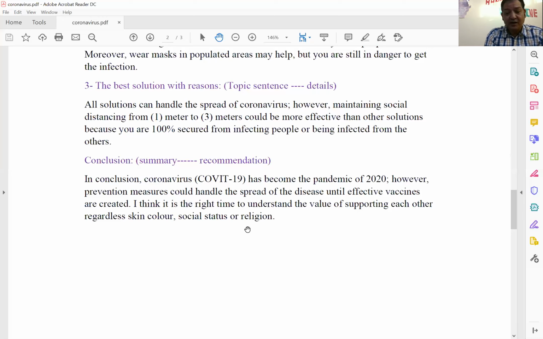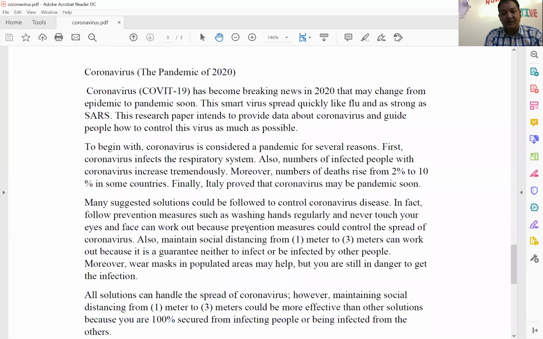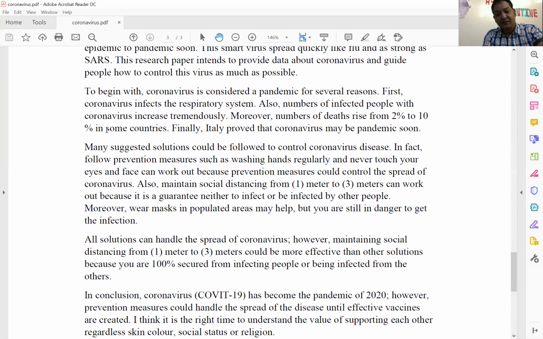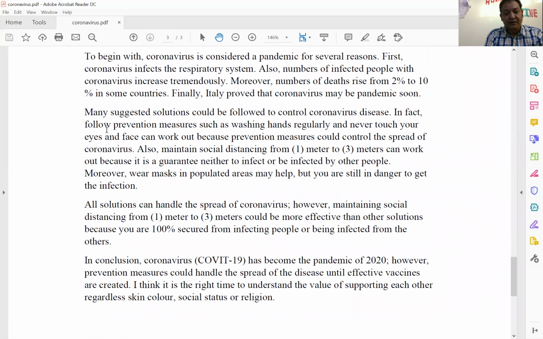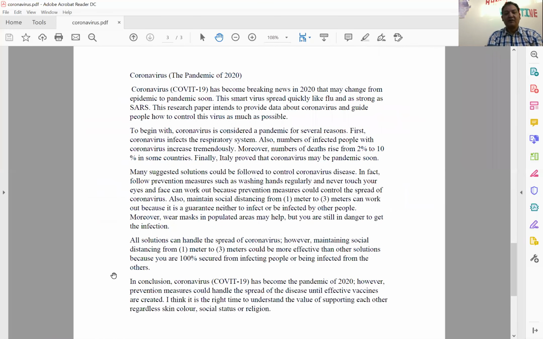you have reached the final frame of your essay. Your essay will be like this. This is the title, Coronavirus, the Pandemic of 2020. The first paragraph is introduction. The second, third, and the fourth paragraph are the body paragraphs or the body of the essay. And the last paragraph will be conclusion. Like this, you have reached the final draft of your essay using the technique of the six thinking hats.